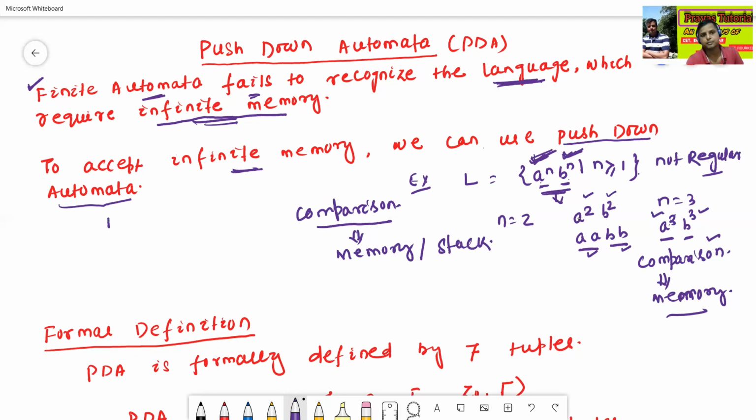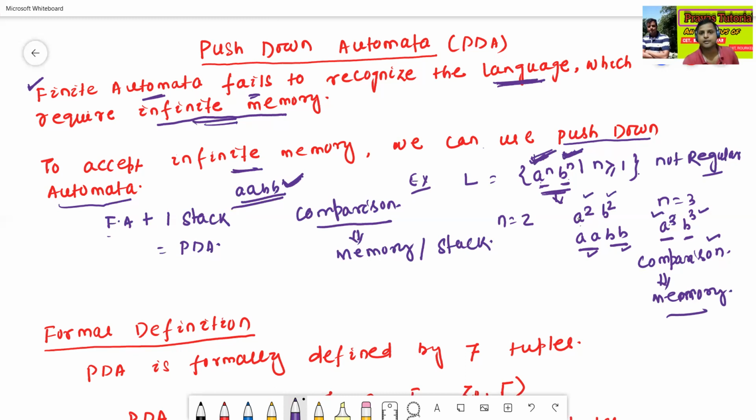Suppose finite automata requires finite memory. For example, a squared, b squared, suppose a a b b, this language is finite. But here a to the power n, b to the power n, this language is not finite. Since that language is finite, it requires finite memory. So finite automata plus one stack is nothing but what is called push-down automata.